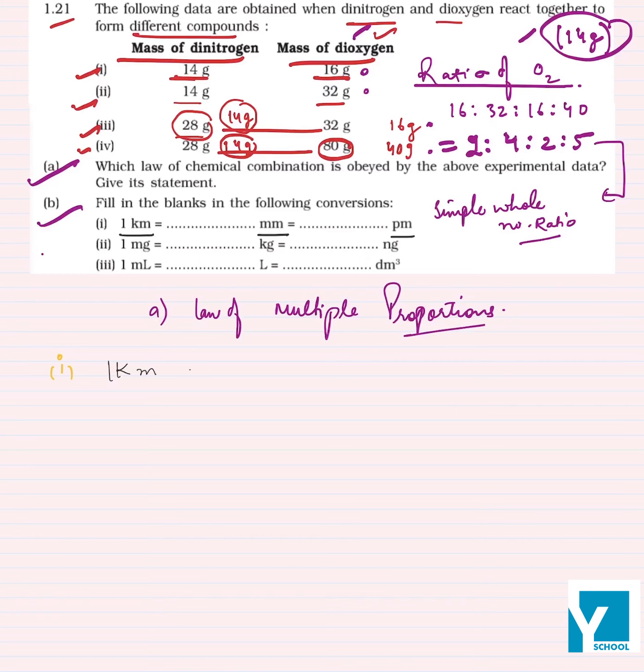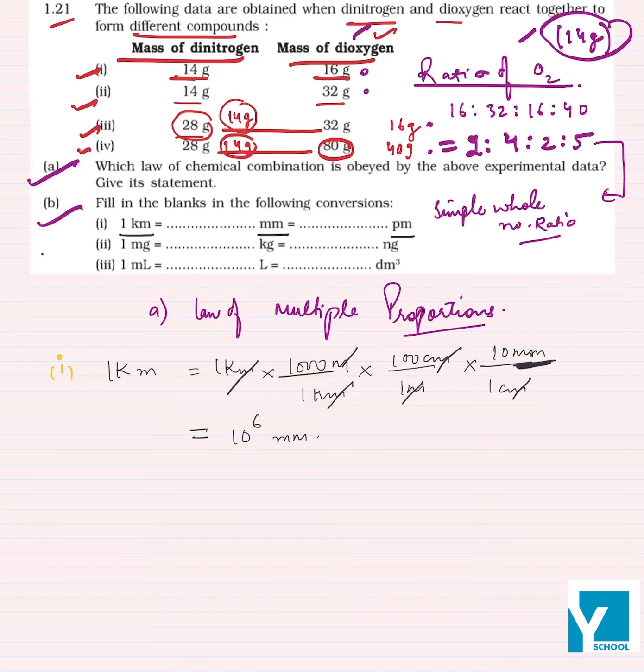Since we know that 1 kilometer is equal to 1000 meters, right. Then 1 meter is equal to 100 centimeter. Then 1 centimeter is equal to 10 millimeter, right. So we will find here, look children, these all get cancelled out. Ultimately which unit remains? mm remains. So on solving, what will we get? 3, 2 and 1. So 10 raised to power 6 mm.